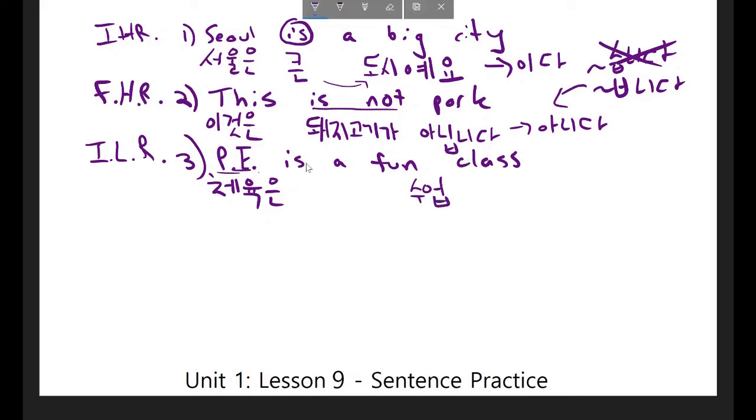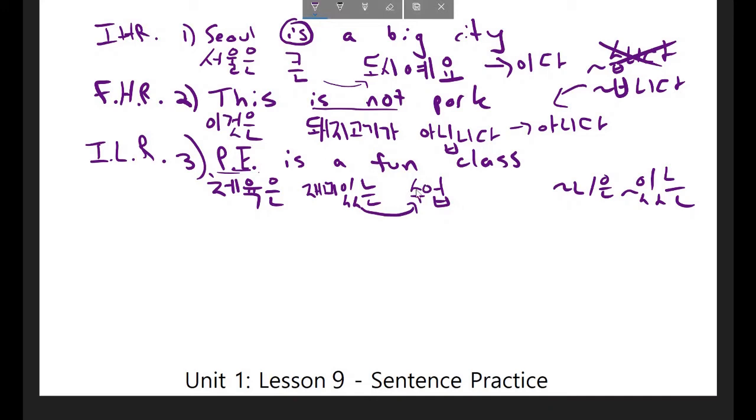However, I want to specifically indicate that it's a fun class, and the word for to be fun is 재밌다, 재미있다. However, just like we saw up here, I can't just put 크다 here, and I can't just put 재밌다 here. I need to indicate that this is describing this noun, and the way that I would normally do that, as we saw above, is to add either this or this to the adjective. However, as you know, if an adjective ends in 있, you should add 는 to it instead. So this should say 재미있는 수업.